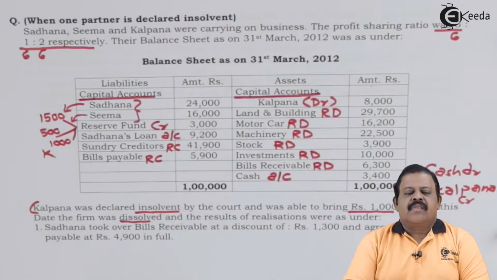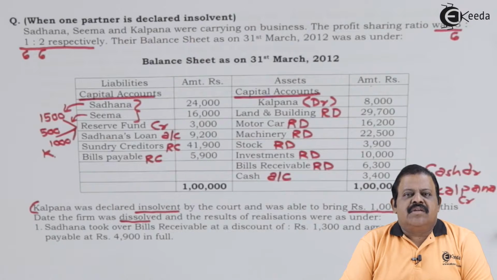Insolvency is a situation where the liabilities of a person become more than his assets. In that case, he approaches the court, requesting the court to declare him an insolvent. When the court declares him insolvent, all his assets are taken over by the court and his creditors' liabilities are paid by the court from his assets proportionately.